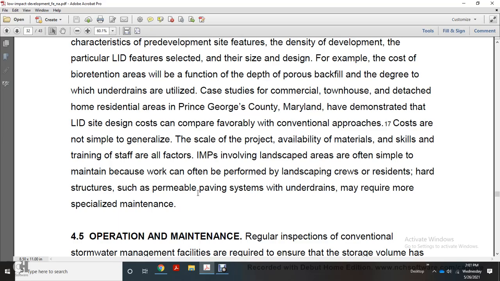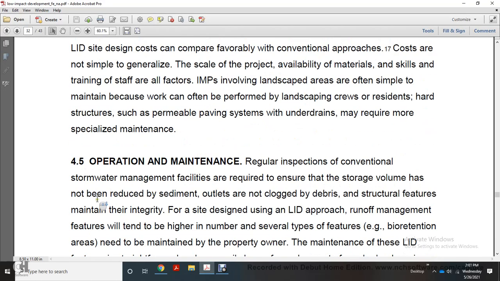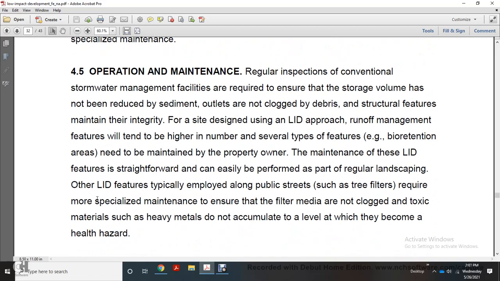Scale of the project, availability of materials, and training of the staff are all factors. Integrated management practices involve landscape areas that are often simply maintained as part of the work that may be performed by landscape crews and the residents. Structures such as permeable paving systems and underdrains may require more specialized maintenance. Operation and maintenance: regular inspection of stormwater management features is required to ensure the storage volume has not been reduced, outlets are not clogged with sediment or debris, and structural features maintain their integrity.